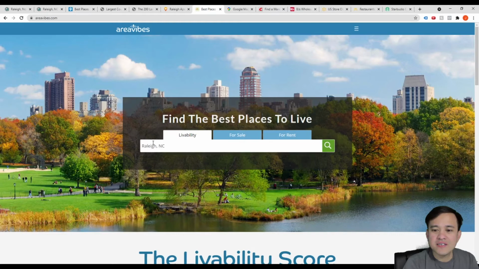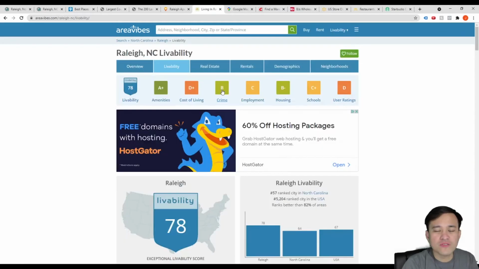You can also look at the individual tabs. It also grades, like A+, which will be high. It has good amenities and cost of living. Crime is a B, so it is good. At least it's not a D kind of crime area, which you want to stay away from. Then the employment and housing. So it just gives you the scoring, an A plus, B, C, D.